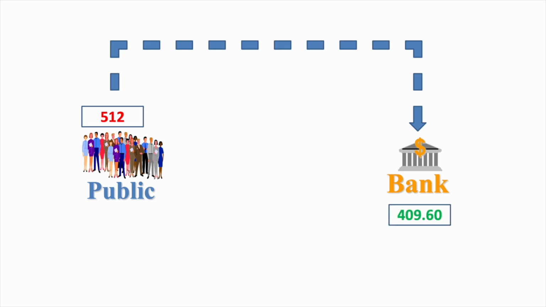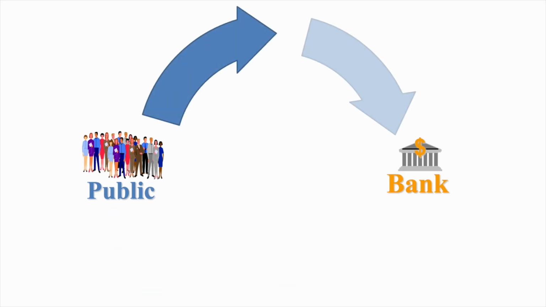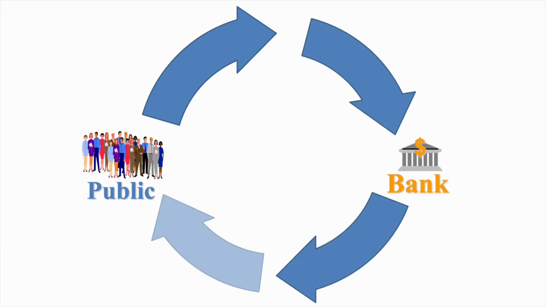409 rupees 60 paisa is remaining part. Bank will lend this money. This will further raise the deposits with bank. In this way, deposits will go on increasing at the rate of 80%. Credit creation comes to end when total cash reserves become equal to initial deposits.